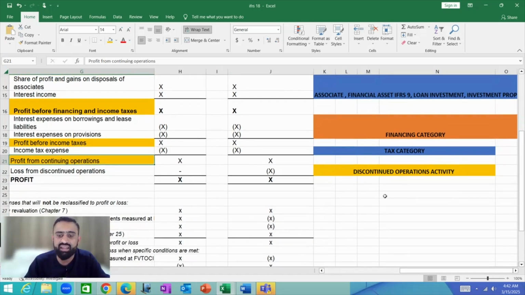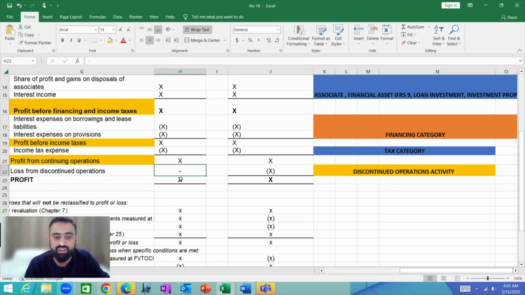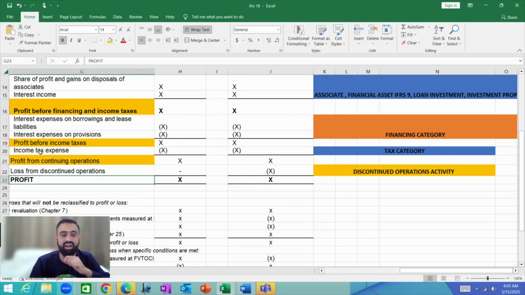And then the last thing we will disclose would be the profit or loss from the discontinued operation. That will be reported and you will have a net profit, the final subtotal of the profit and loss account.